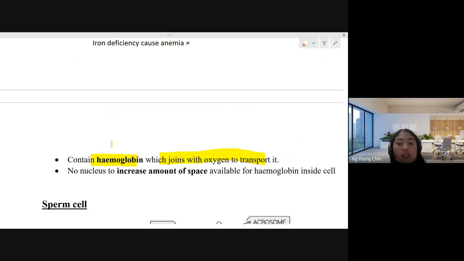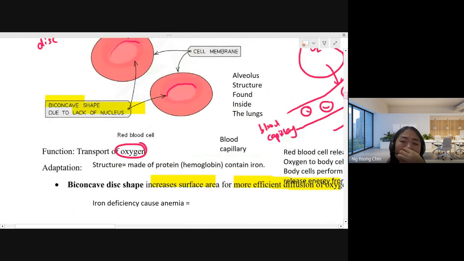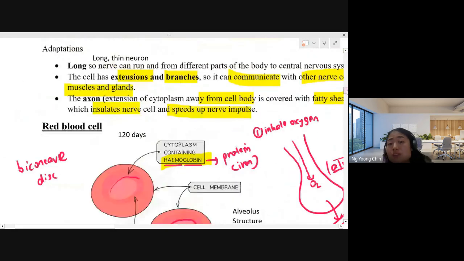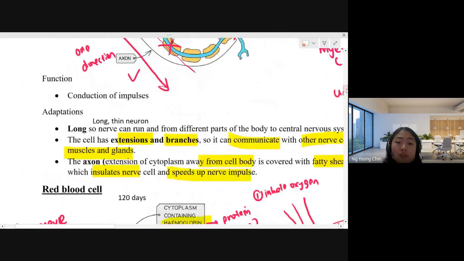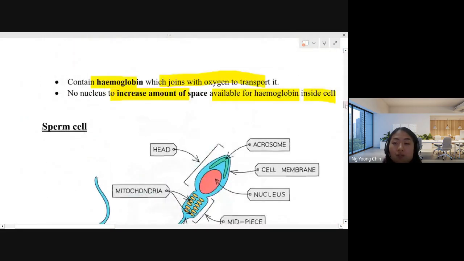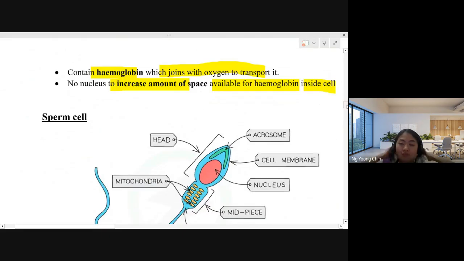And then they don't have a nucleus. So they have more space available for the hemoglobin and oxygen inside the cell. So that's why it's better for them not to have the nucleus. Red blood cell is the only cell that you study that doesn't have a nucleus. You can see other cells, they do have a nucleus. Only red blood cell doesn't have. So how special is a red blood cell?